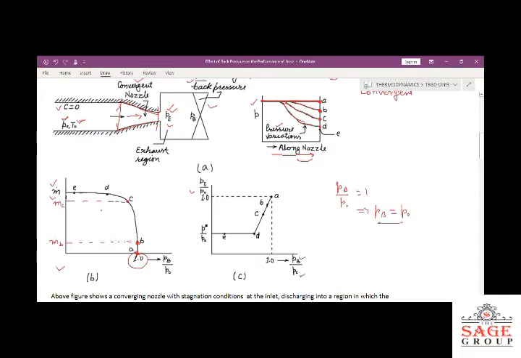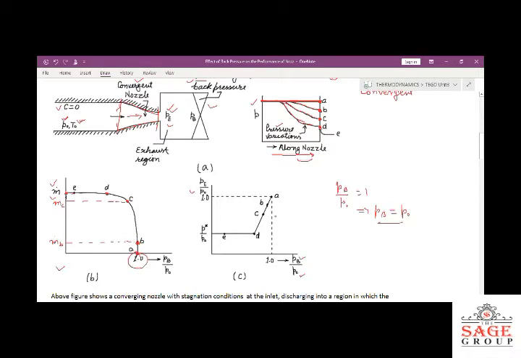More and more fluid will flow through the nozzle, and because of that, the mass flow rate will increase. If you see the point D, here also shown, on further reduction of the back pressure, we are getting the point D. And at point D, approximately we are getting the maximum amount of the mass flow rate, corresponding to point D or maybe point E.